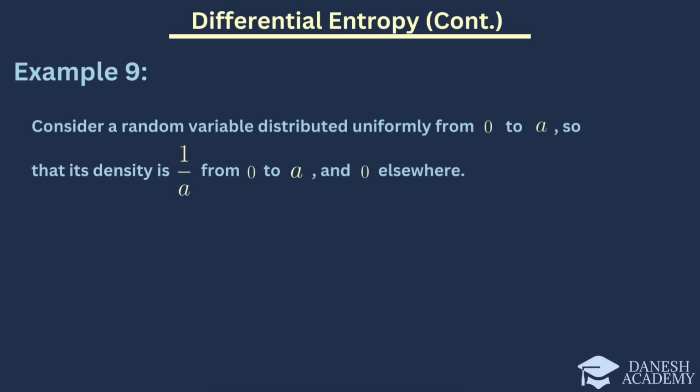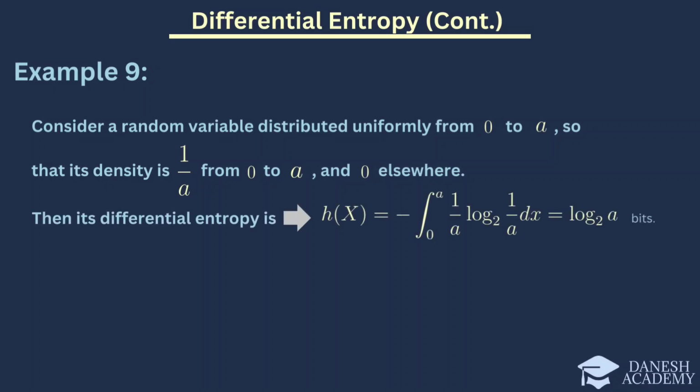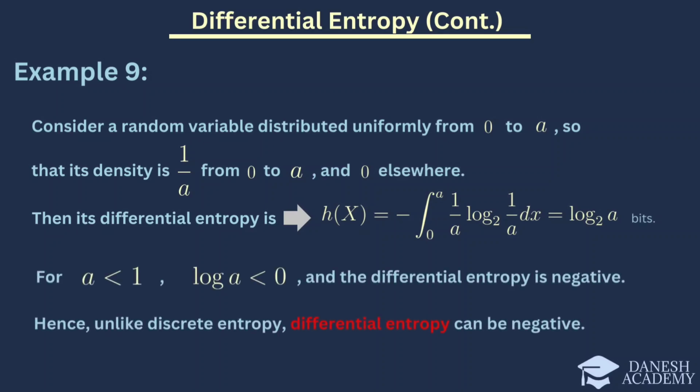Consider a random variable uniformly distributed from 0 to a, so that its density is 1/a from 0 to a and 0 elsewhere. The differential entropy for this random variable is given as follows. For a less than 1, log a is less than 0, and thus the differential entropy is negative.